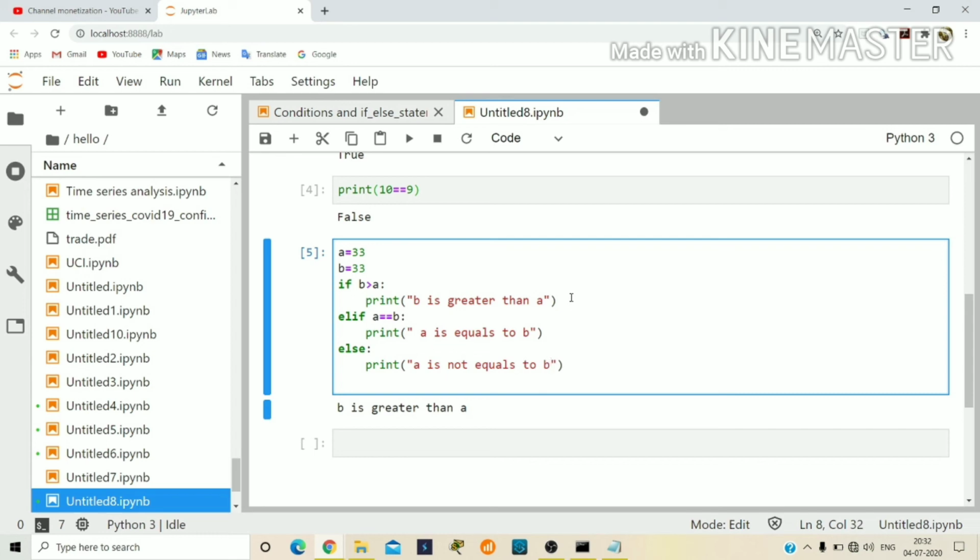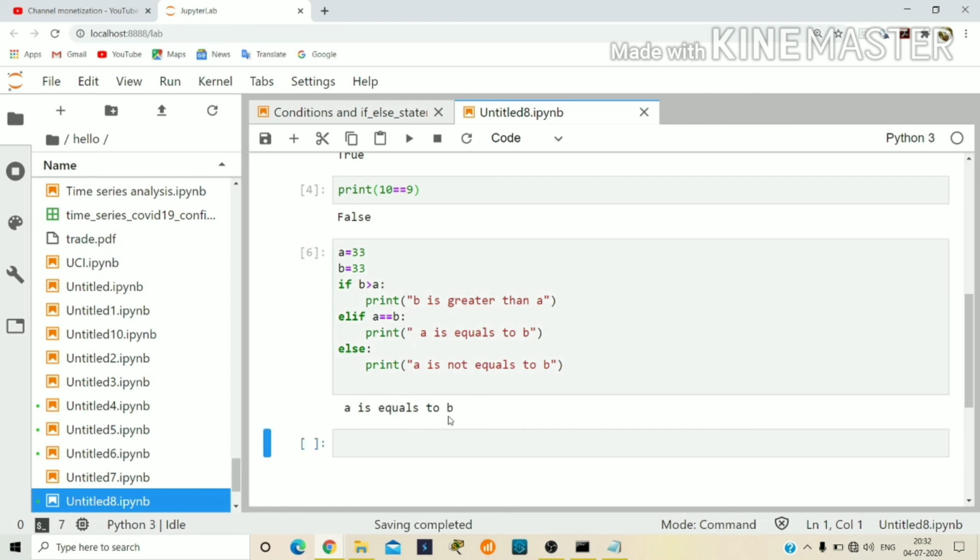Here what this program is doing is evaluating conditions. First, the if condition evaluates whether b is greater than a. Is b greater than a? No, so it is false. So it checks the elif condition. Here a equals b. It is true, so it will print a equals b.